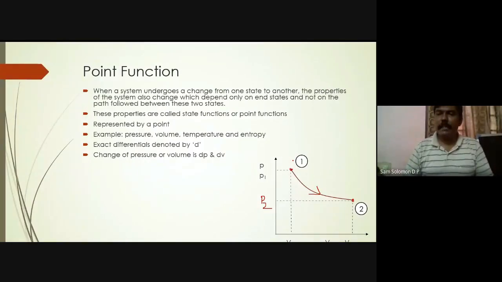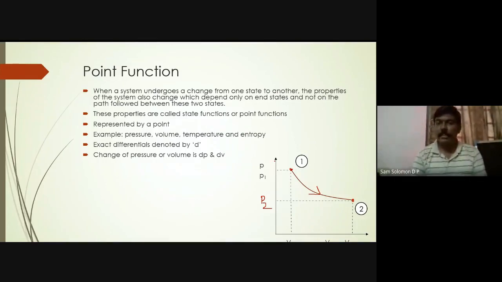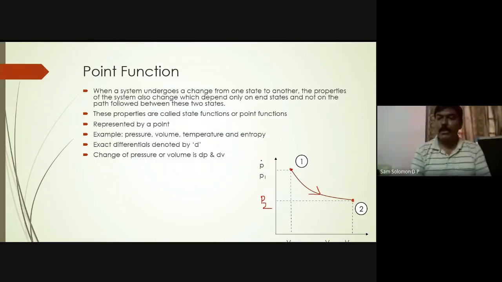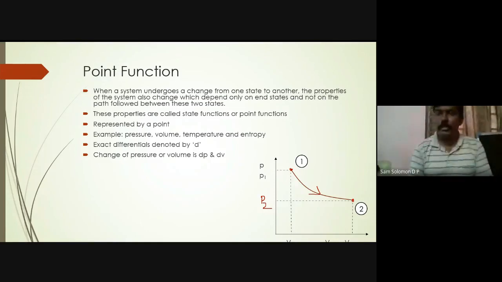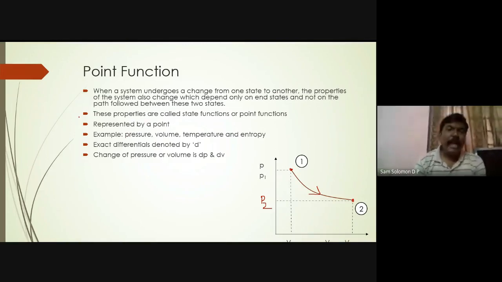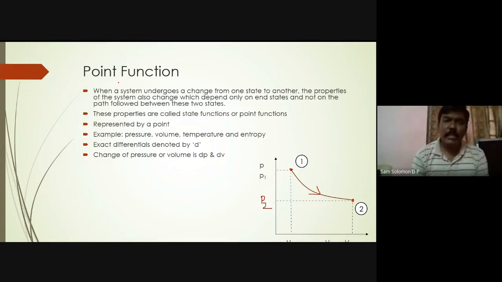Irrespective of the path taken, the starting point is still Coimbatore and the ending point is still Chennai. Similarly, irrespective of what path you take, if the starting point and the ending point are representing the same states, that is what is called a point function. Okay, so that is what is also called a property. So if you look at it, we have already drawn this diagram in a PV plane. So pressure volume diagram, which means pressure is also a property and volume is also a property, and it is represented by a point. Okay, and usually point functions are exact differentials.